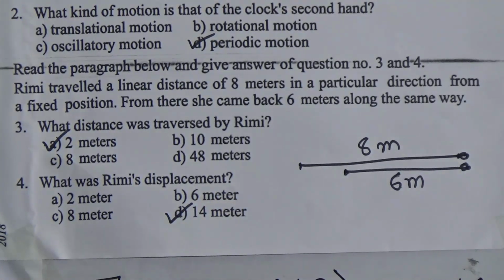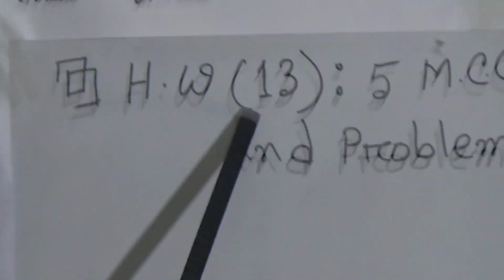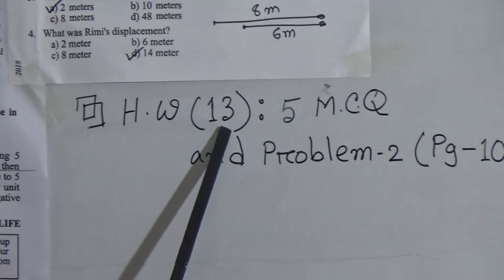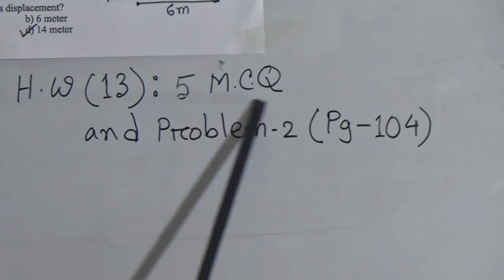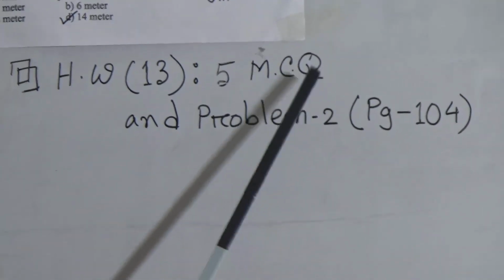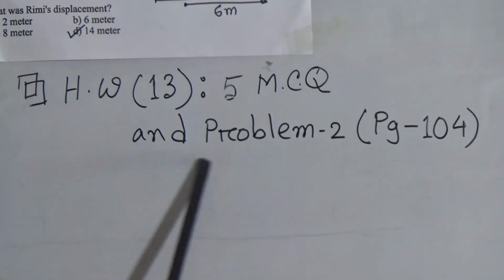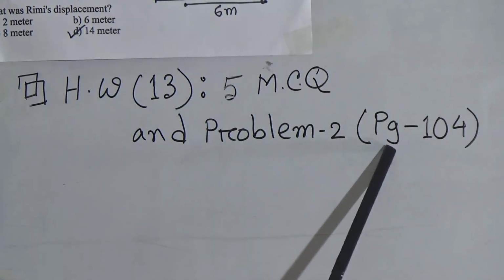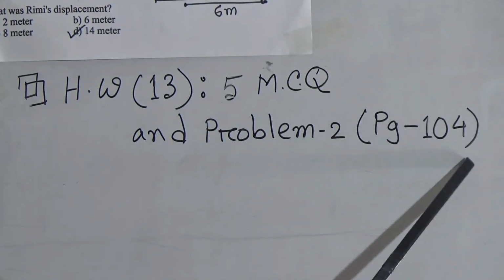Dear students, here I have given some homework for you. This is homework number 13 for your annual term. You have to make 5 MCQ from this part of the chapter, and you have to solve problem 2 of page number 104.